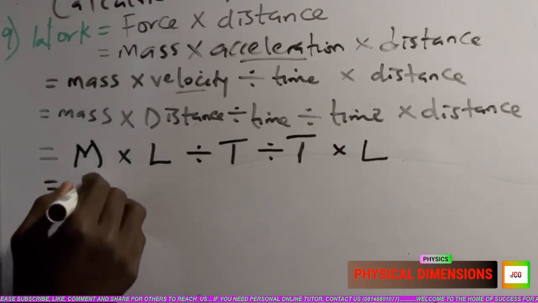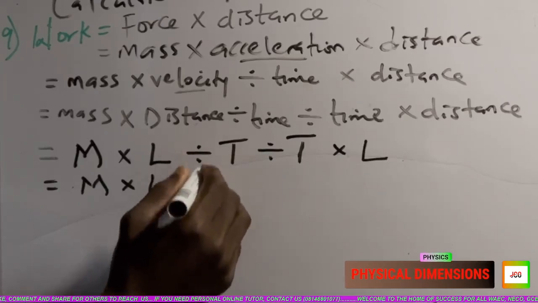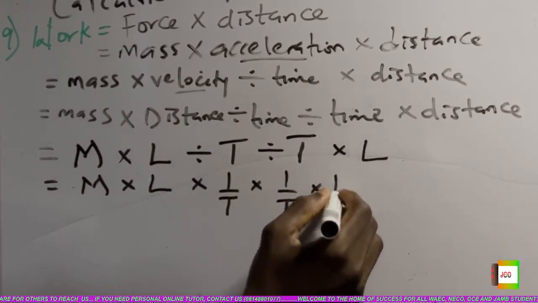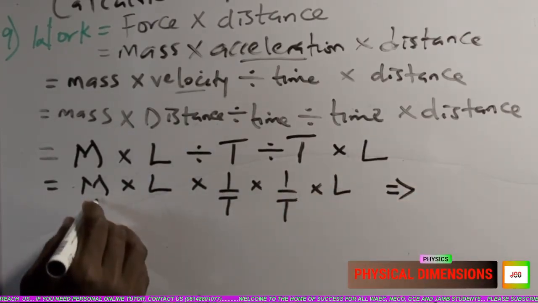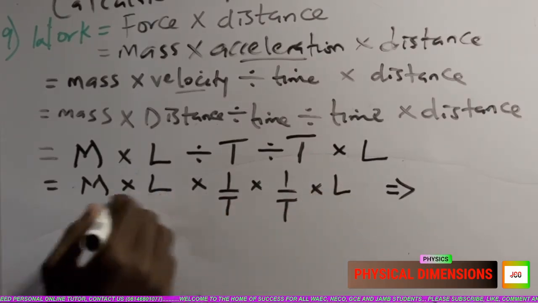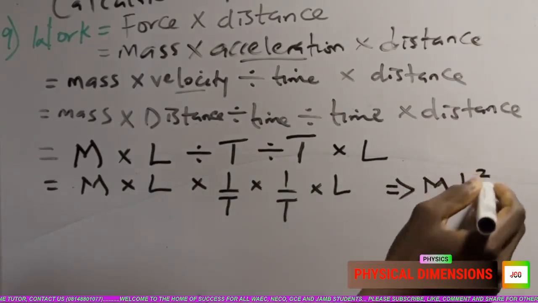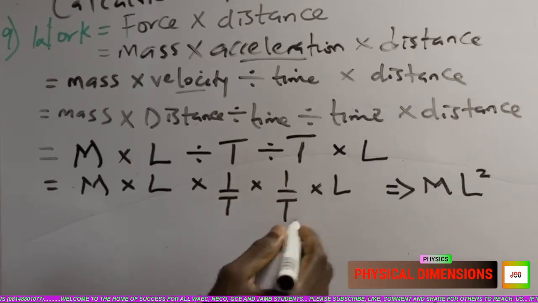If I go on further, we have mass times L times division into times, which becomes 1 over T times 1 over T, then times L. So you have M times L times L. L times L is L square, so it's ML square. Then 1 times 1 is 1, T times T is T square.